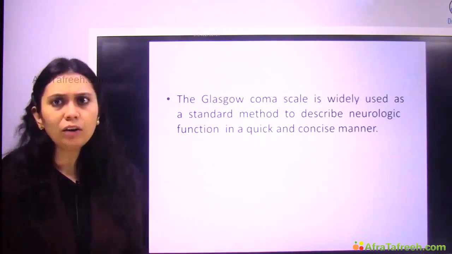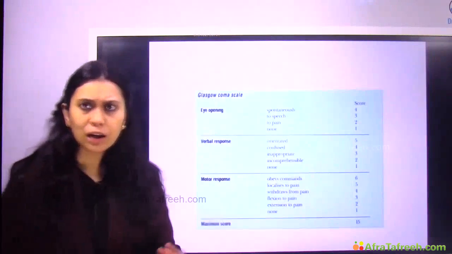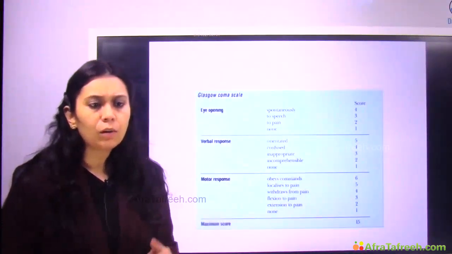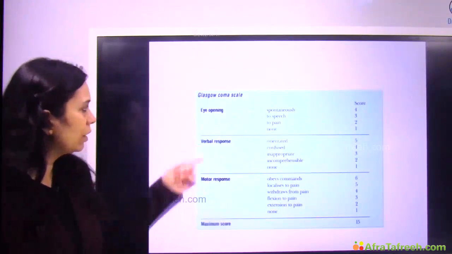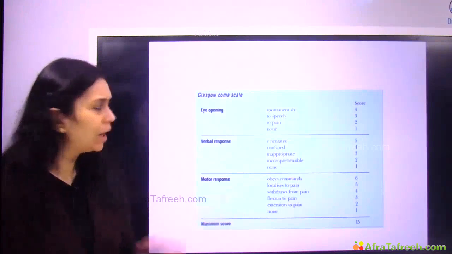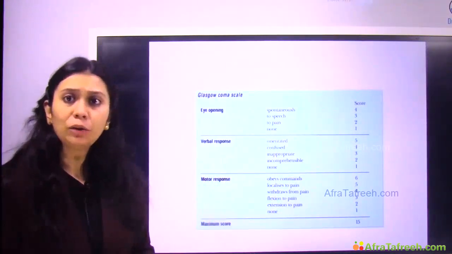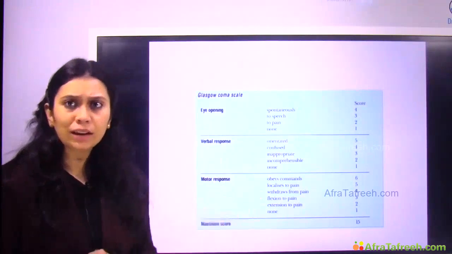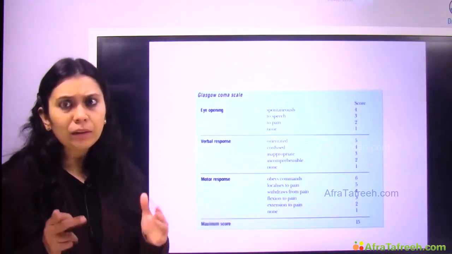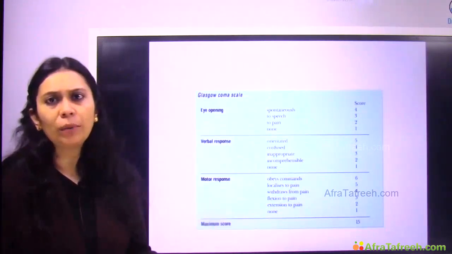Okay, so how do we measure the GCS of a patient? I told you it is based on 3 responses: eye response, motor response and vocal response. So let us talk about the eye response. Eye opening: if a patient has spontaneous eye opening, I told you when I was discussing the definition of coma that the patient's eyes may remain closed or may remain open also.